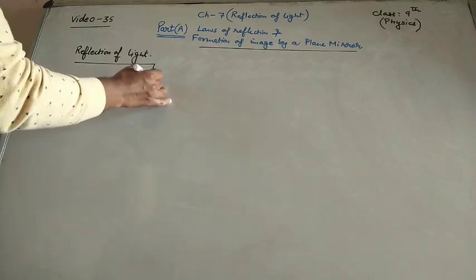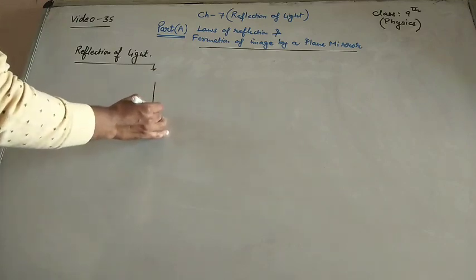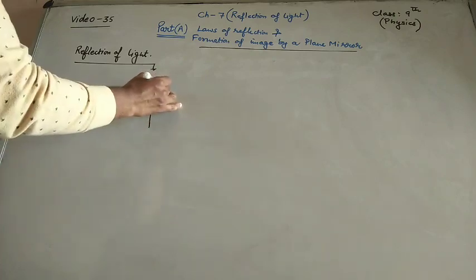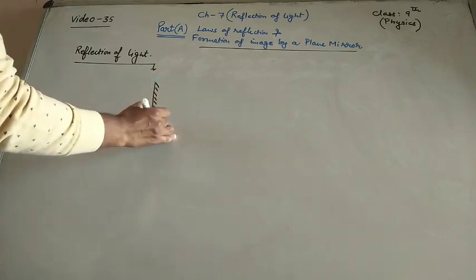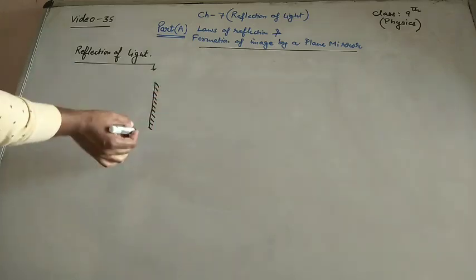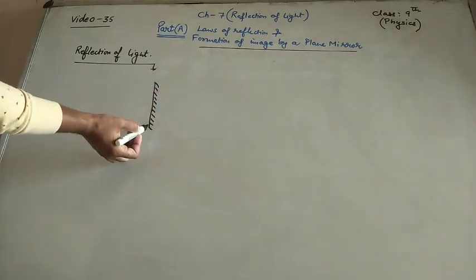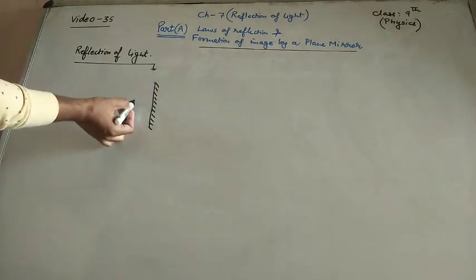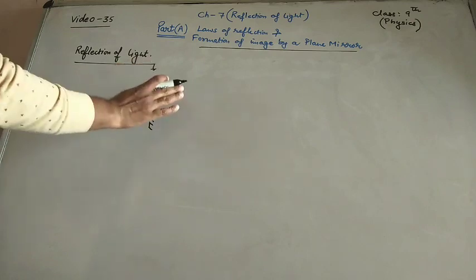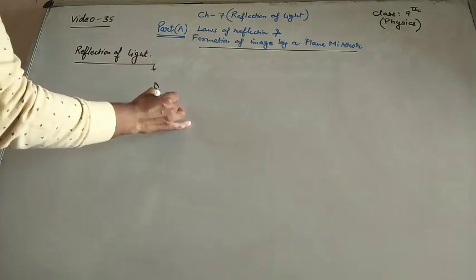For that we will consider a mirror, we are very much familiar with the mirror. This is the reflecting side, and this one is the polished side.